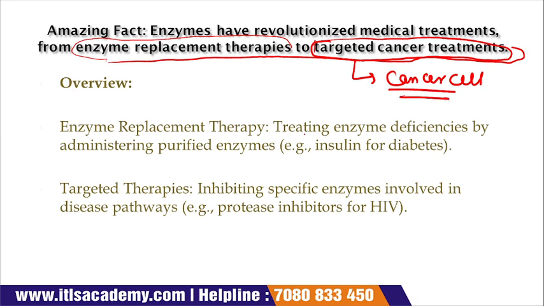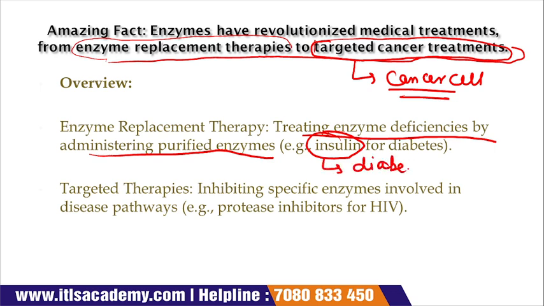Enzyme replacement therapy: treating enzyme deficiency by administering purified enzymes. Suppose you have a deficiency of insulin. So what happens? You become diabetic. So for the treatment of diabetes, what should we do? We administer the purified enzyme in place of the deficient enzyme and treat the diabetes.